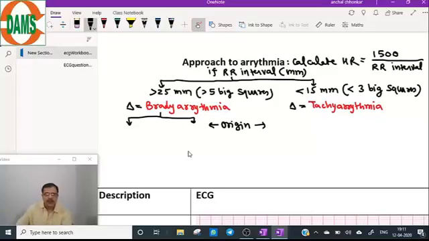All right. Our first step was the RR interval. More than 25 is a case of bradyarrhythmia. Less than 15 is a case of tachyarrhythmia. According to the origin, bradyarrhythmia can be classified into the SA node disease.